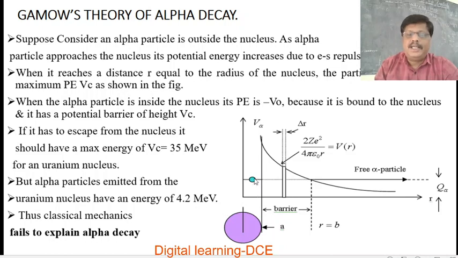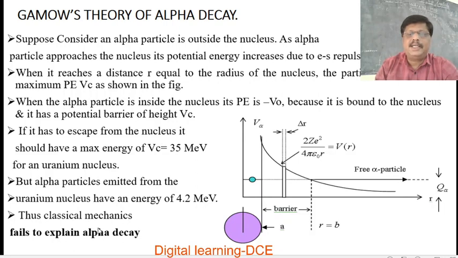So the kinetic energy of the alpha particle emitted in radioactive decay is only about 4.8 MeV, but the uranium nucleus has a potential barrier of height about 35 MeV. How is it possible for the alpha particle to be emitted across this potential barrier? How should this low-energy alpha particle escape from the barrier of height 35 MeV?